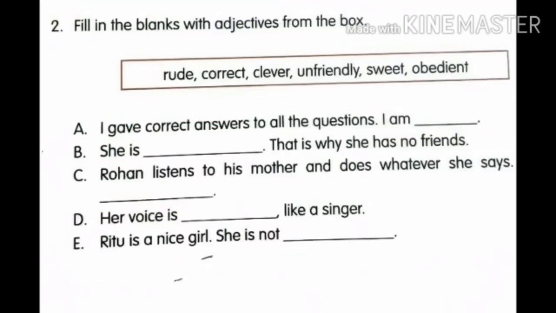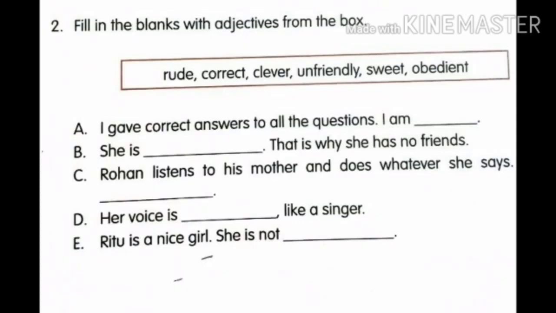Fill in the blanks with adjectives from the box. Can you see the box? Yes: rude, correct, clever, unfriendly, sweet, obedient. Rude: a person who speaks very carelessly and without politeness, we can say is rude. Correct: every time giving the correct answer or doing correct things, we say he is correct. Clever: a person who regularly does very well in her studies or thinking and tackling things, then we can say she or he is clever.